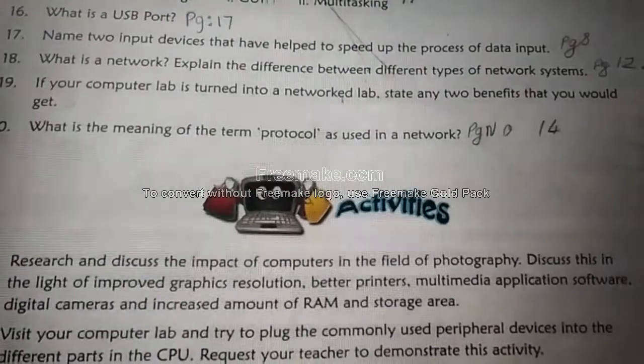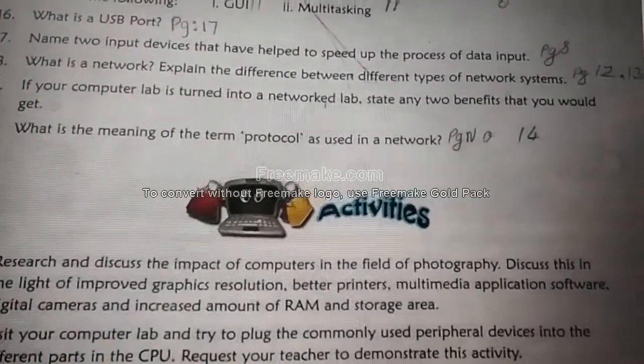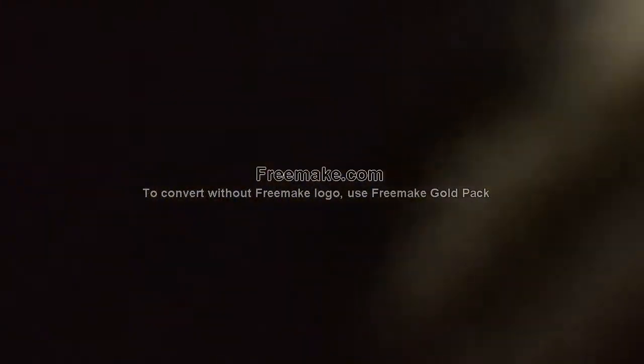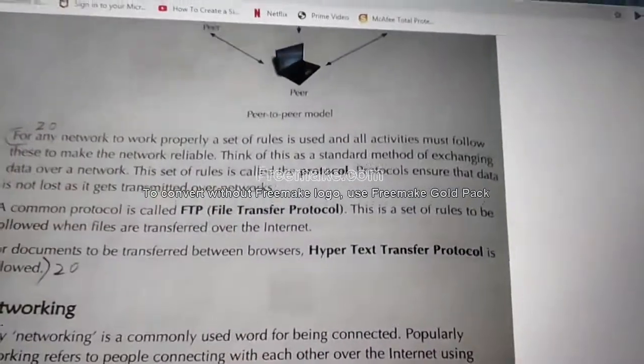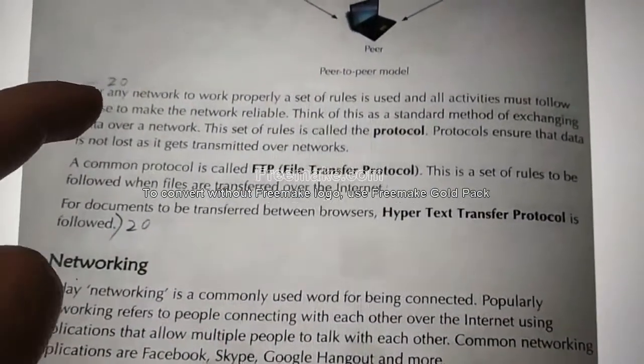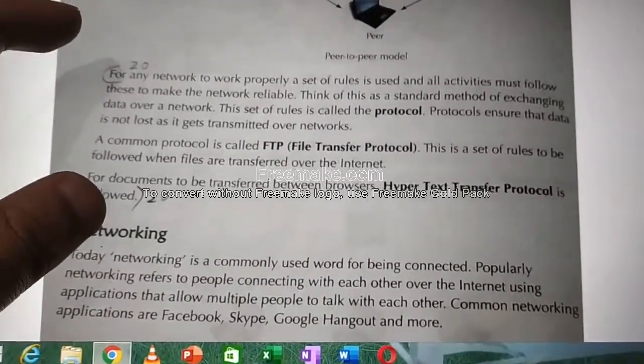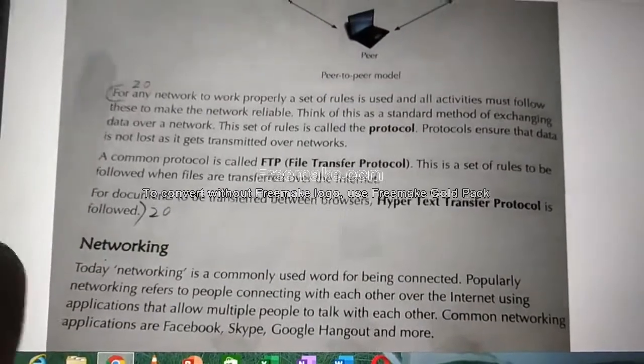Okay, students. Next, the last question, the 20th question. What is the meaning of the term protocol as used in a network? Page number 14. On page number 14, under the peer-to-peer model diagram, these three paragraphs, from 'for any network' till the end, 'followed'. These three paragraphs are the answer for question number 20.